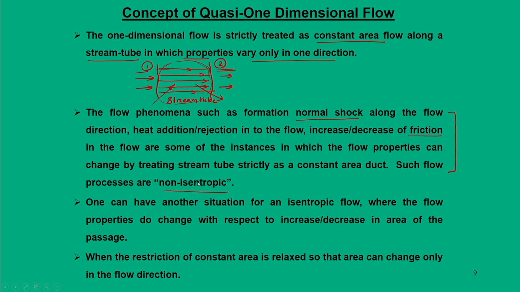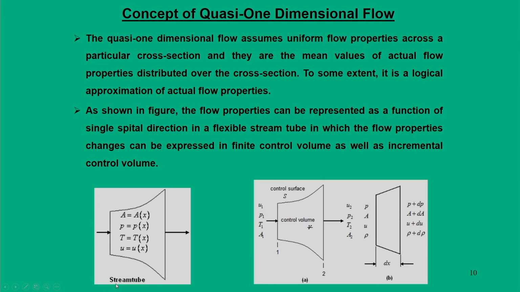dimensional approach. So, what we are trying to say here is that one can have another situation where the flow is isentropic, where the properties do change with respect to increase or decrease in the area of the passage. So, the restriction of constant area is relaxed, meaning area can change in the direction of the flow. So, how is that possible?